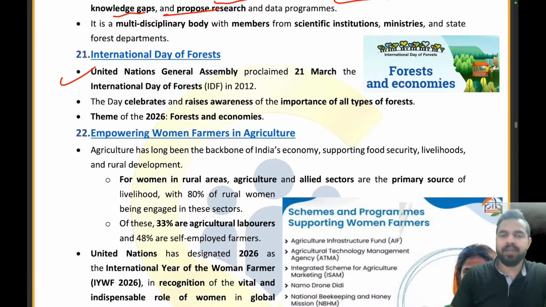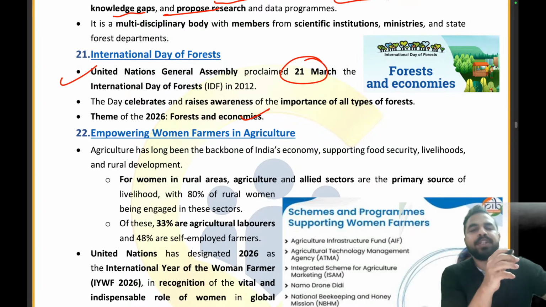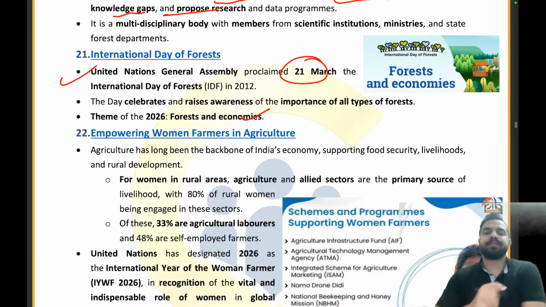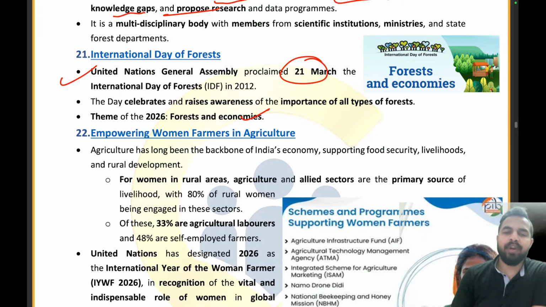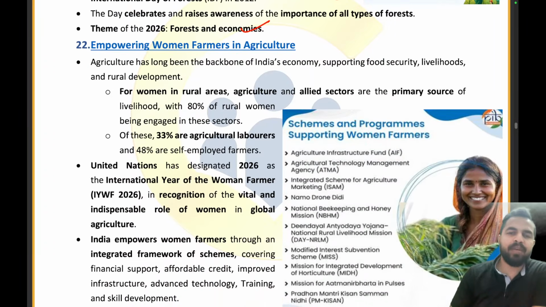International Day of Forests we celebrate every year on 21st of March. This year the theme of the day is Forests and Economies. International Day of Forests is a very important day. Forests and Economies is the right answer. That is the theme. Clear everyone?